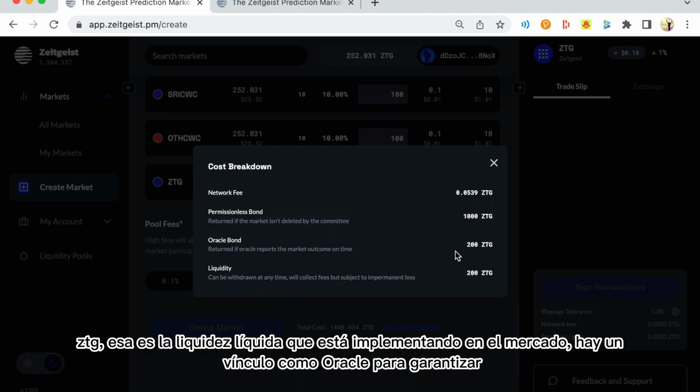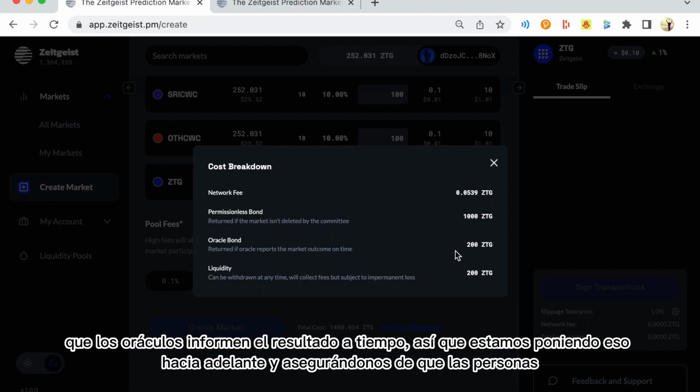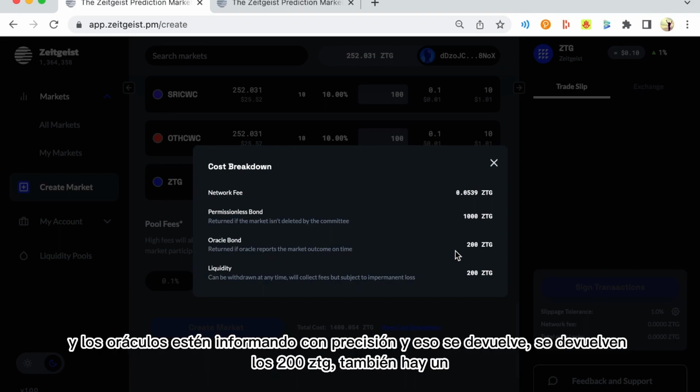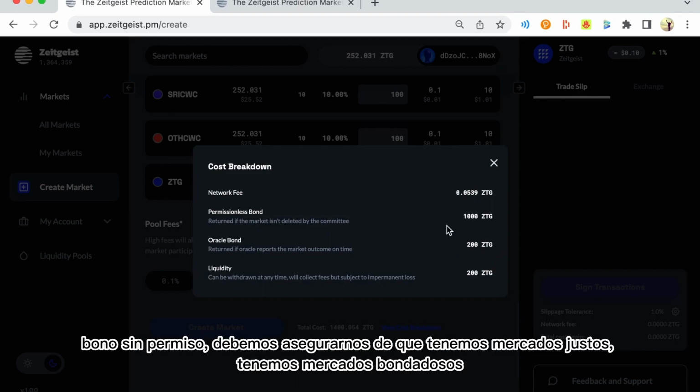There is a bond as the Oracle to ensure that oracles report the outcome on time. So we're putting that forward and making sure that people and oracles are reporting accurately, and that's returned. The 200 ZTG is returned. Also, there is a permissionless bond.